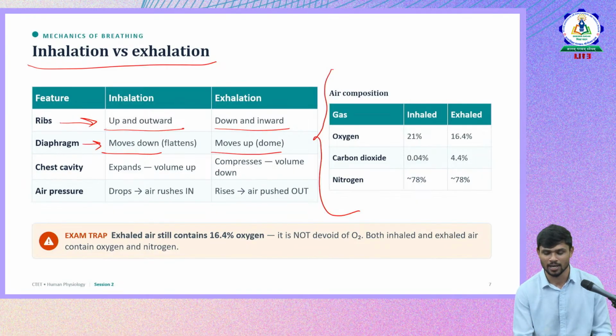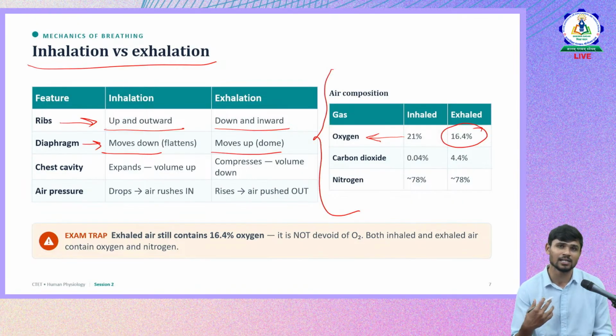The most important thing regarding inhalation and exhalation is the composition of inhaled air and exhaled air. So what will be present in inhaled air? The inhaled air will have 20% oxygen, and even the exhaled air will have 16.4% oxygen. Usually we have a misconception that exhaled air won't have any oxygen, that it is completely carbon dioxide. No, even though we take oxygen inside and our cells utilize it, when we release air outside, it still consists of 16.4% oxygen.